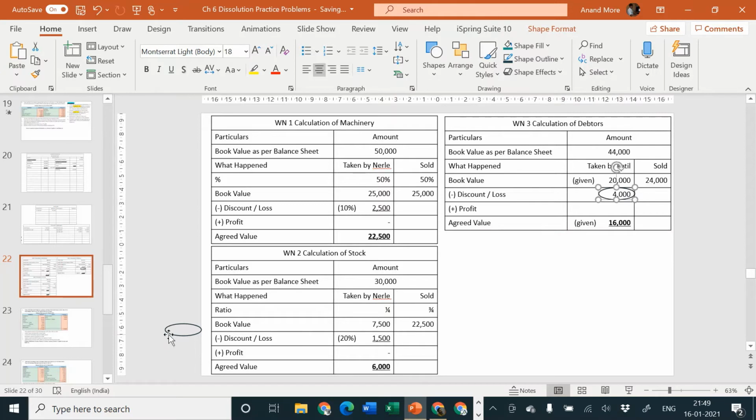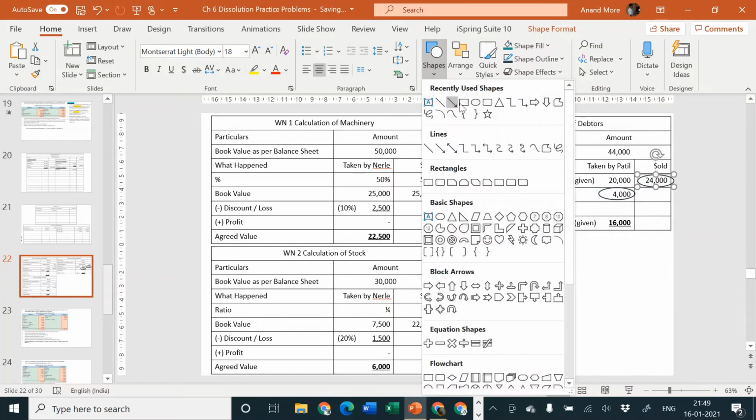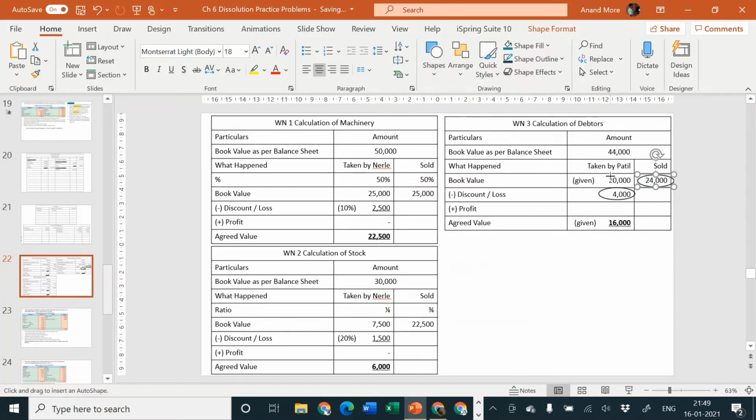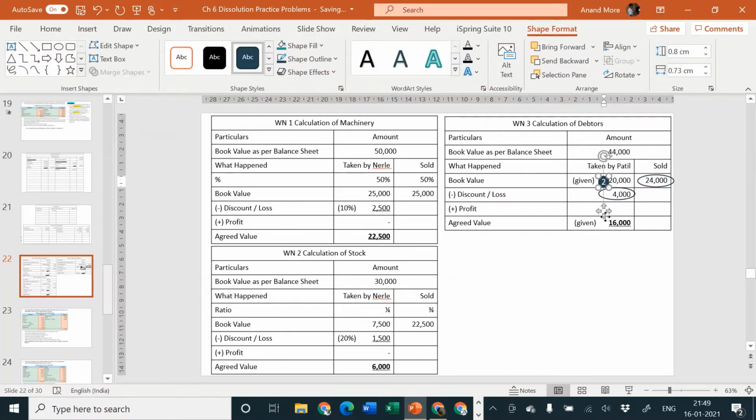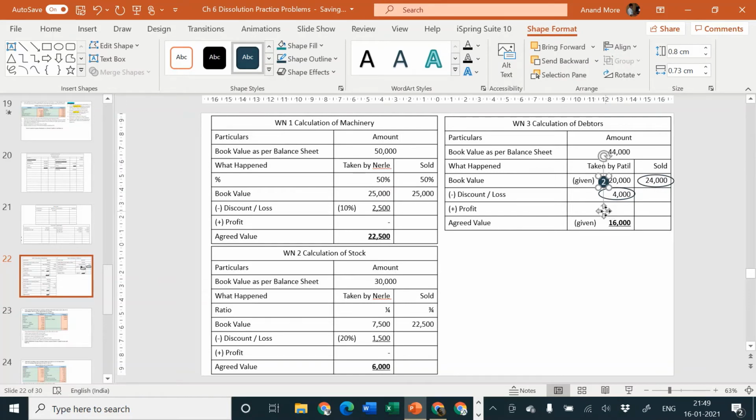Okay, so I'm writing these things here, 20,000, and then I'm going to write down something specially for you, so that you will remember exactly how did I calculate the things. This is point number 2. This was point number 1.